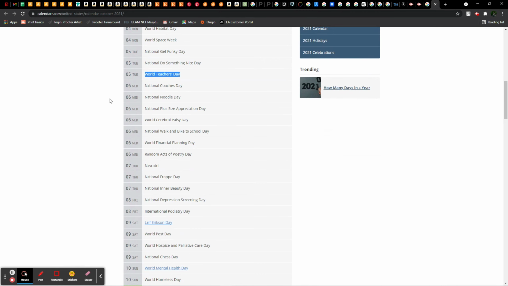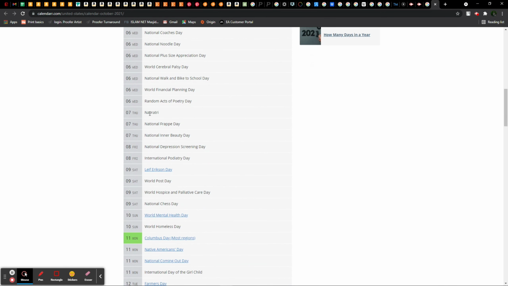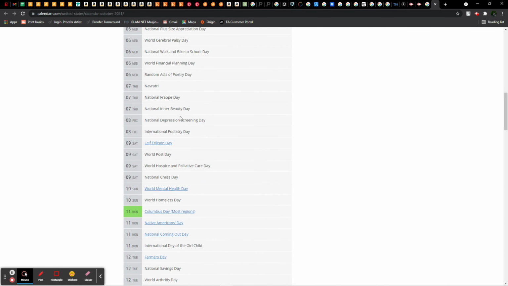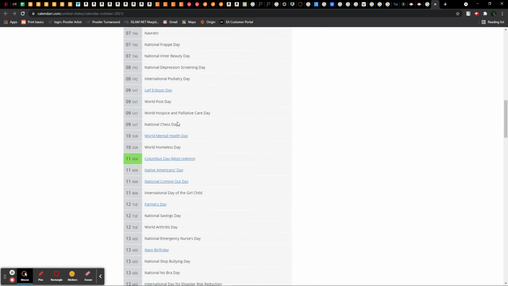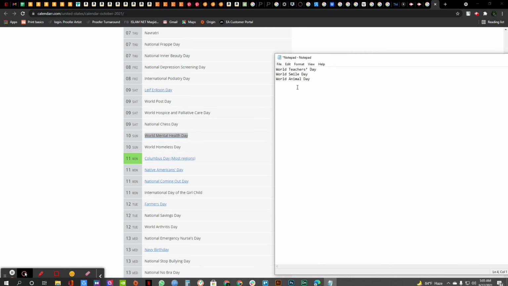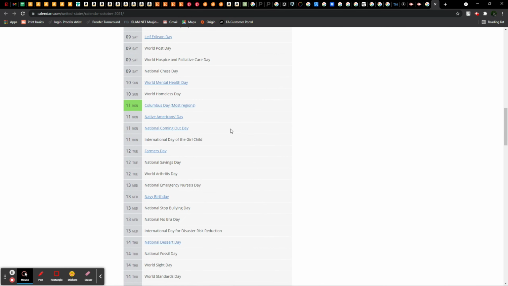Then moving on to the list further, it says Navaratri. I think it's something related to the Hindu religion festivals. And then it says Leif Erikson Day. Then World Mental Health Day. This is also something I can keep in my list for a while. So I have pasted it here. And then it says Native Americans Day. So something more like a patriotic thing.